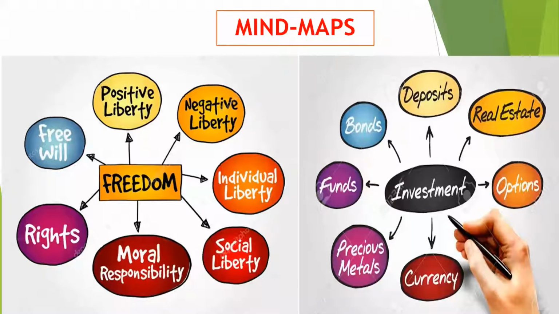Or you can prepare one like the Indian National Freedom Movement, surrounded by the non-cooperation movement, Quit India movement, and civil disobedience movement. In this way, we can prepare mind maps for each and every lesson, and children will understand very easily. Next one, word associations, like investment here: options, real estate, deposit, bonds, funds, precious metals, currency. These word associations also help students remember the subtopics as well as important points in the concepts. Next.